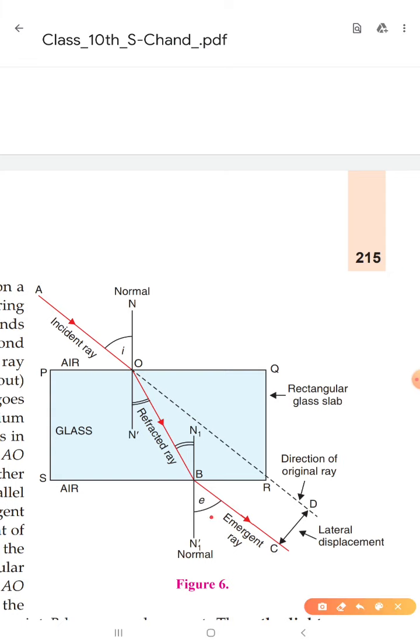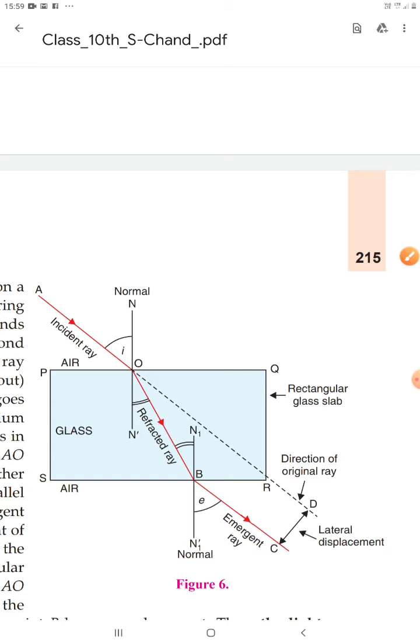But we put a glass slab in the direction of the incident ray, and the light ray emerges from here, so that's why it is called the emergent ray. So this is the original incident ray and this is the emergent ray. The distance between the emergent ray and the direction of the original ray is called lateral displacement. This thing you should also know.